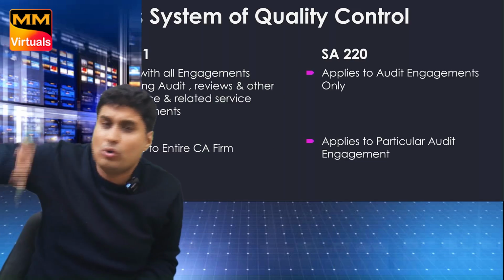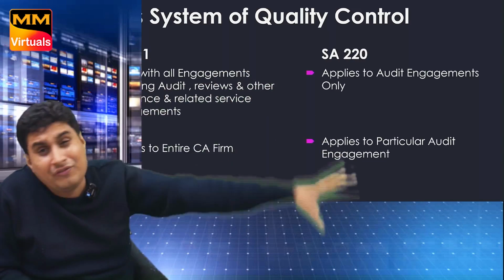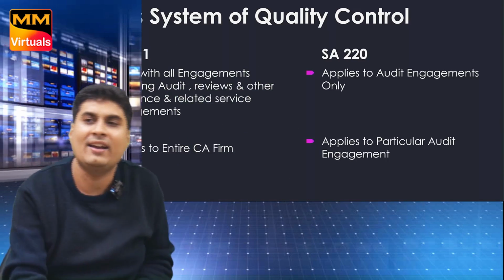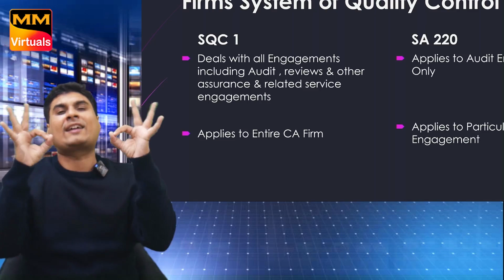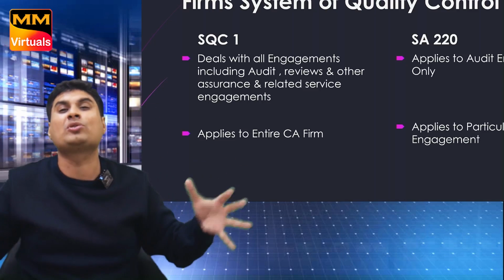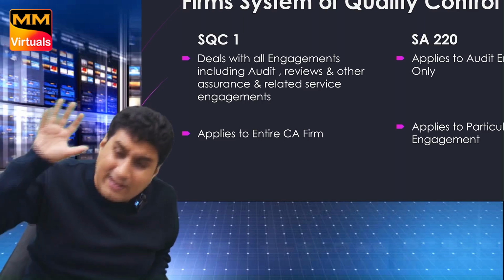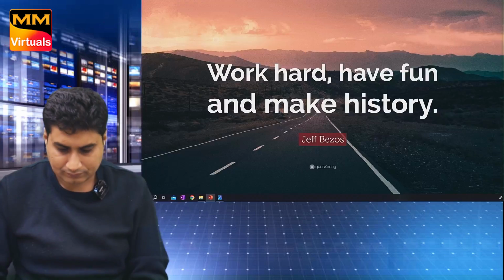Clear? So whenever I do audit, SA 220. As I told in chapter 1, except audit there is assurance, review, related service; for everything, the entire firm, it is SQC1. But only for audit, each audit should be perfect when we follow the policies and procedures given in SA 220. So it's only for a particular audit, but SQC1 is for everything.